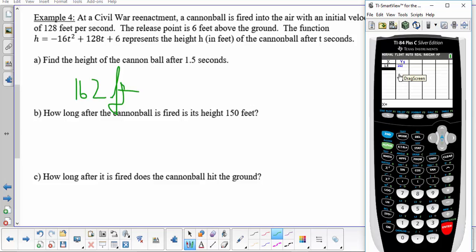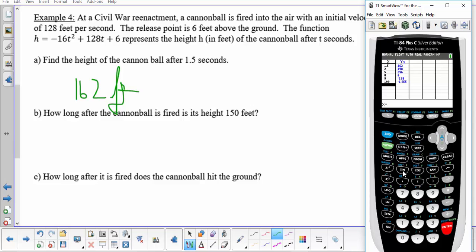So this is another way to do it. And this way is particularly helpful if you need a lot of values. If you just need one, getting it from the picture is fine. But if you need a lot, once you're here, you can just keep typing them in. I want 2, I want 5, I want 8, I want 9, I want 100. Well, 9 and 100 are silly because they're negative answers. At that point, the cannonball's already hit the ground. But that's how you can find a lot of different things.